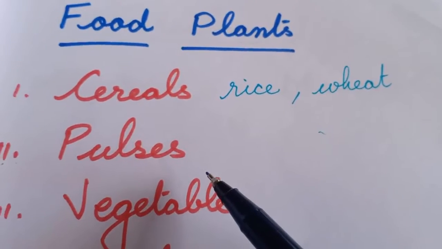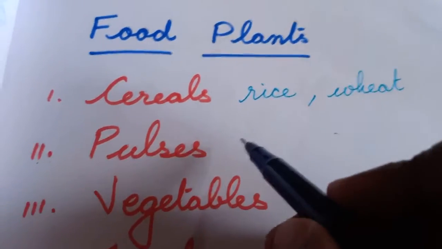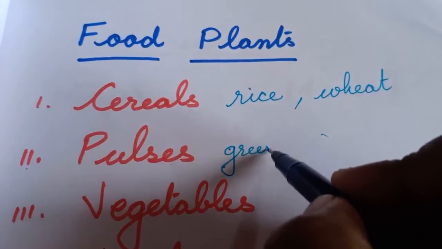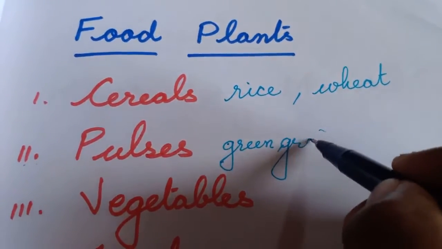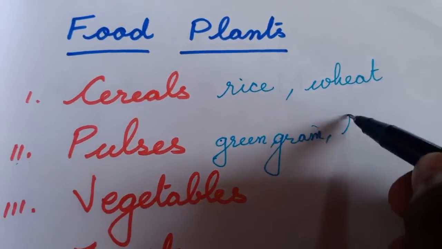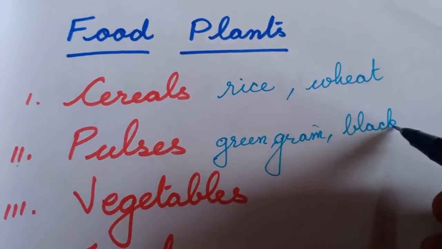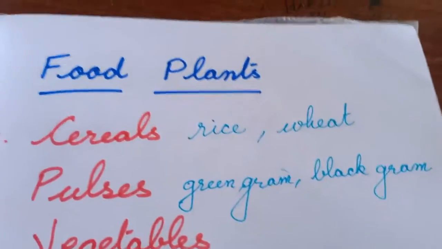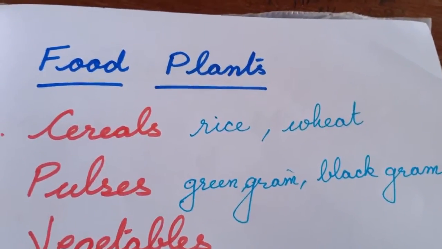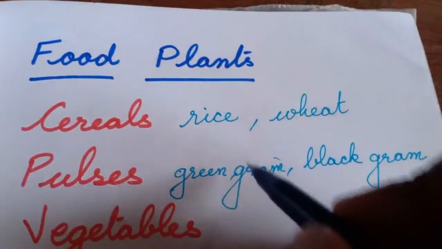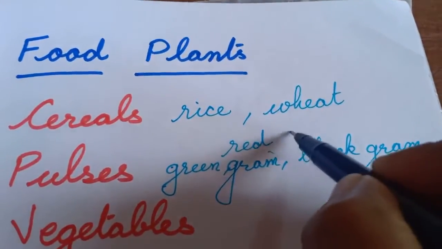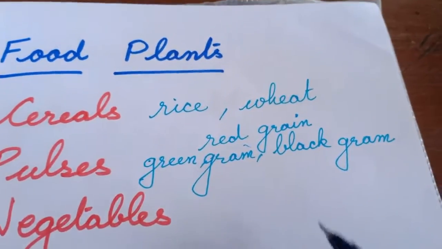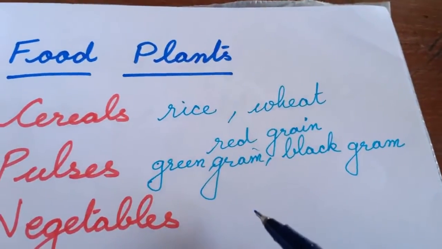Next, moving to the pulses. There are different types of pulses. Let me go with the green gram, pacha payaru, and black gram, ulundu. These all come under the pulses. So pulses comprise black gram, green gram, and one more, red gram. So these are the pulses.